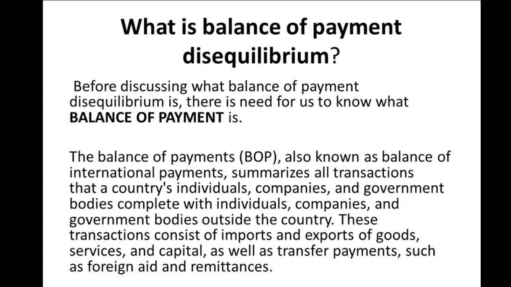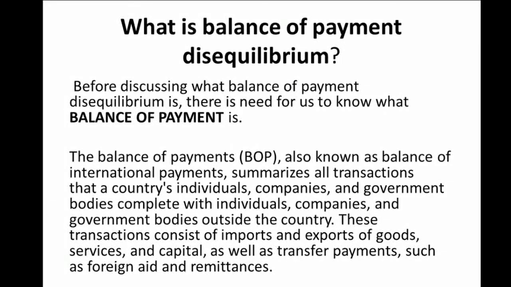But examples of macroeconomics include international trade, national income. Those things that affect the whole of the economy are categorized under macroeconomics. So this particular balance of payments is a topic under international trade or foreign trade.